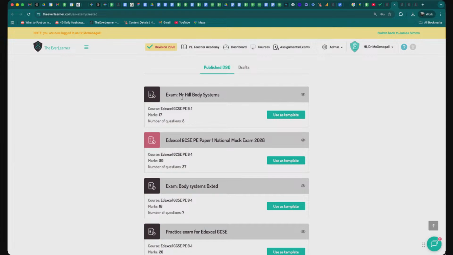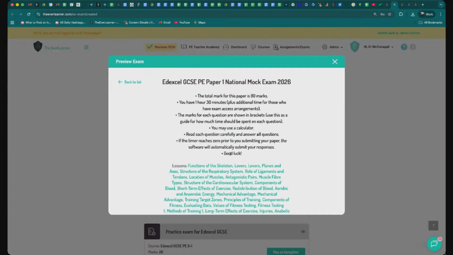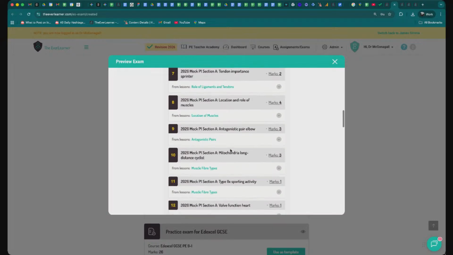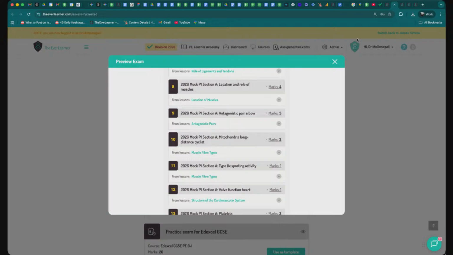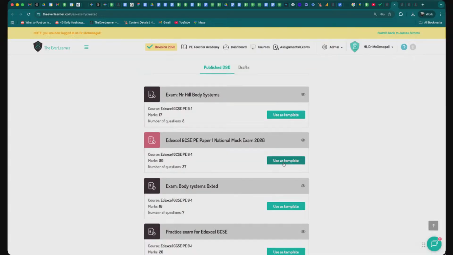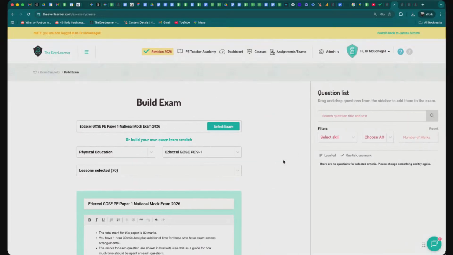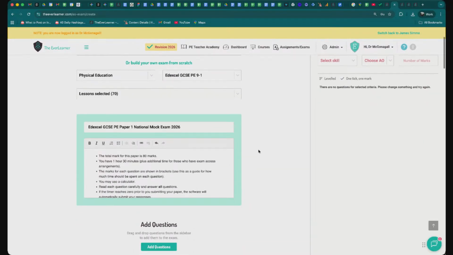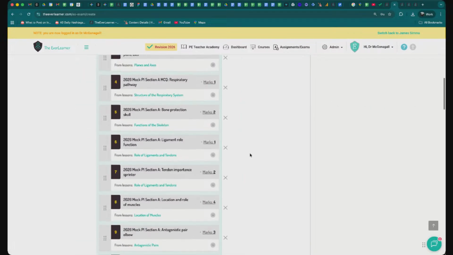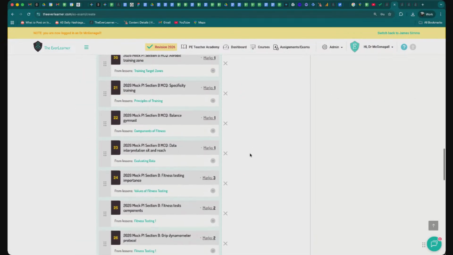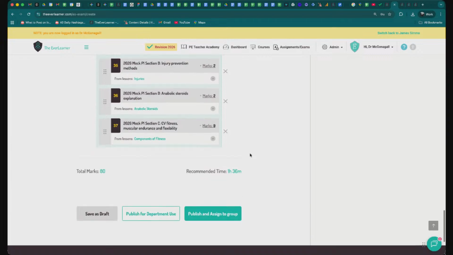You see here, these are little exams we're making in our demonstration. But you see here, you've got an 80 mark exam, 37 questions. Here's all of the questions here, exactly what I've just shown you in the equivalent PDF, which is this one here. But what you can do from here, folks, is you can now say, right, I want to use this as a template. And what you can do from here is you can start deciding how you want to set this. So there's the question, there's the paper, there's everything. You can remove a question, by the way, if you want to, but we'll leave all those questions in there.